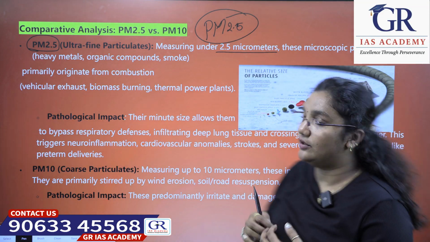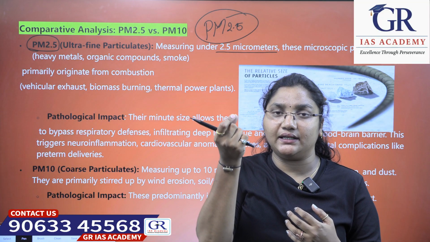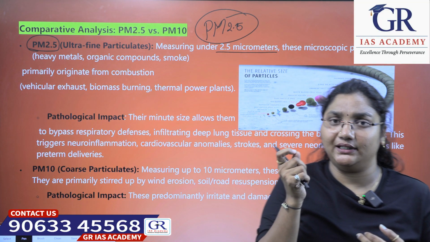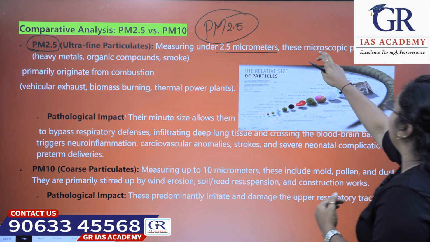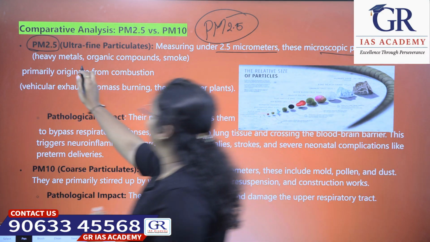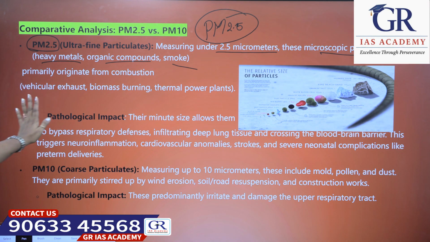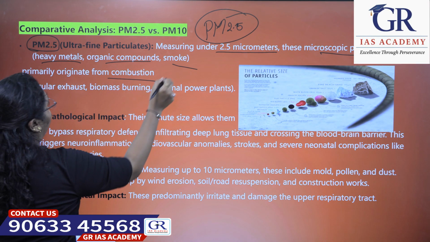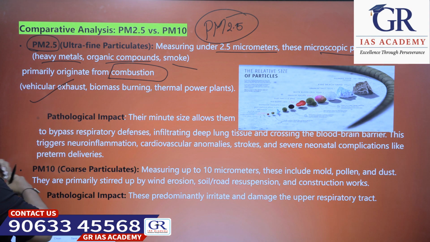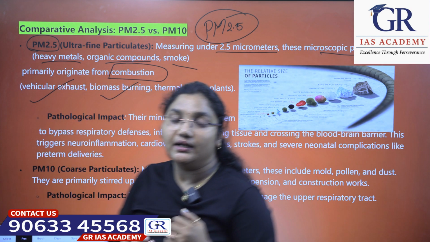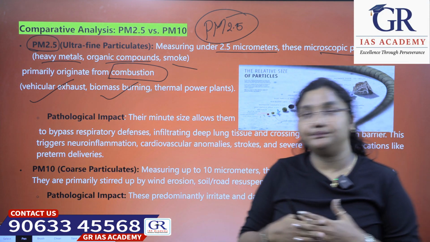These are microscopic particles, like heavy metals, organic compounds and smoke. Can we see a piece measuring 2.5 micrometers? No, right? These primarily originate from combustion, through vehicular exhaust, biomass burning, thermal power plants and so on.